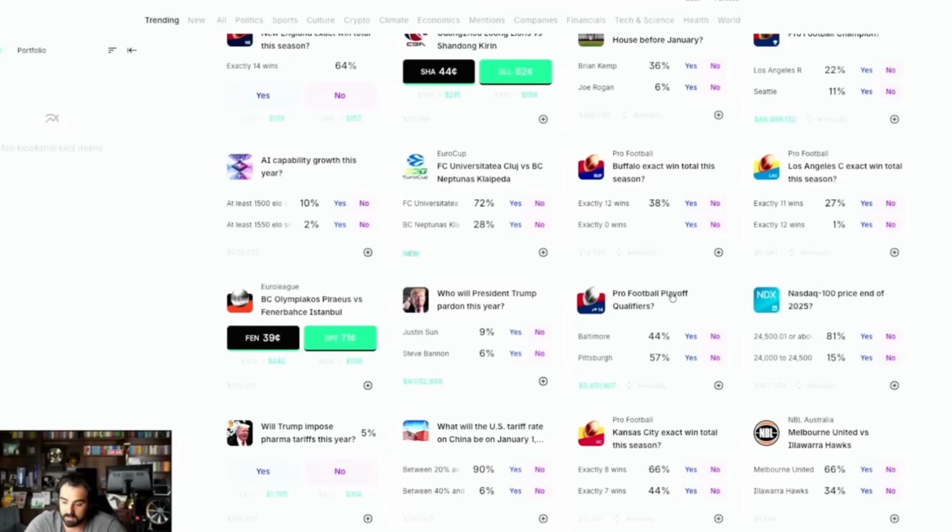Make sure you guys are looking at that, like this one. Being able to make the playoffs. Will Baltimore or Pittsburgh make the playoffs? Yes or no? There's almost $4 million being wagered on that.